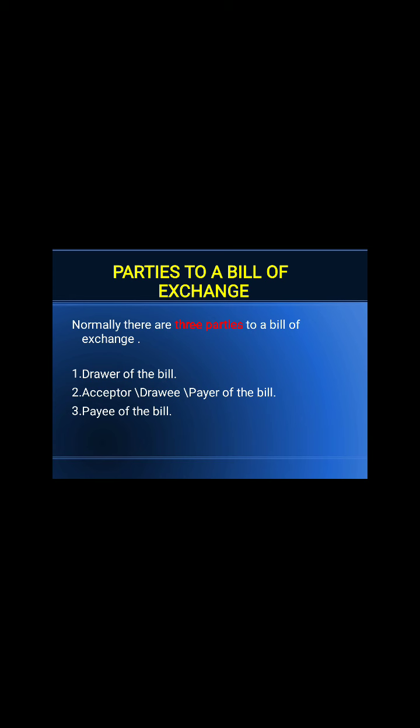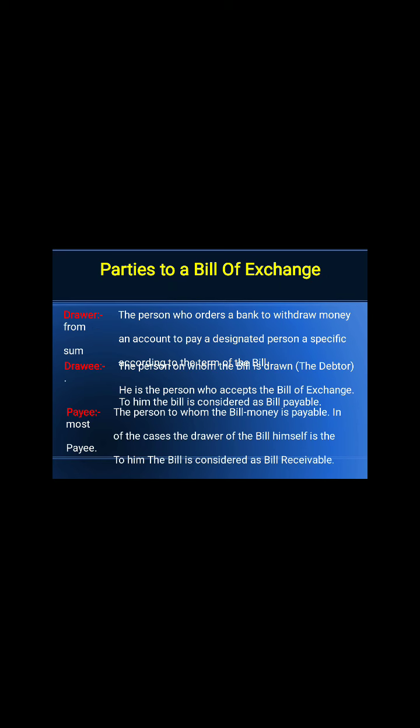So these are the features. Now I am moving to the parties involved. There are three parties involved. Number one is the drawer of the bill. Next is the drawee of the bill, meaning the acceptor of the bill. And then third is the payee of the bill.